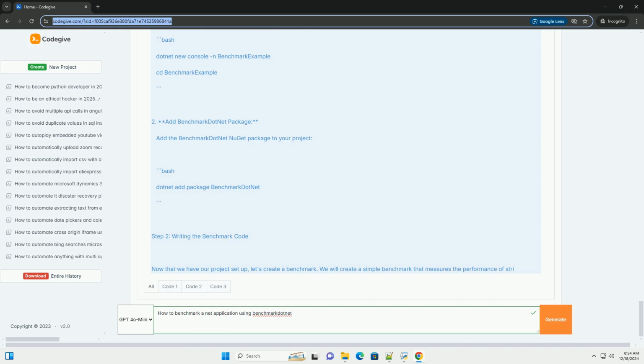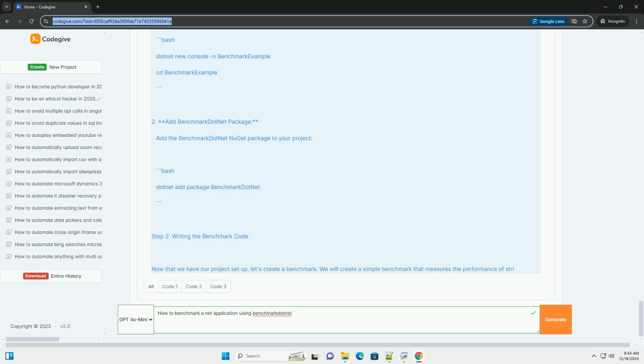Once you have set up your project, you can write the benchmarking code. Below is an example of how to use benchmark.net to benchmark a simple method that calculates the sum of an integer array. C#: using BenchmarkDotNet.Attributes; using BenchmarkDotNet.Running; using System; namespace BenchmarkExample; public class BenchmarkTests, private int[] numbers. A setup method to initialize the data before each benchmark. GlobalSetup, public void Setup.